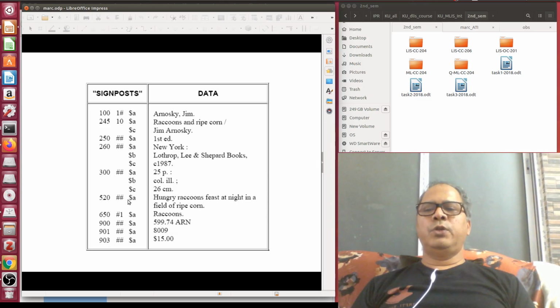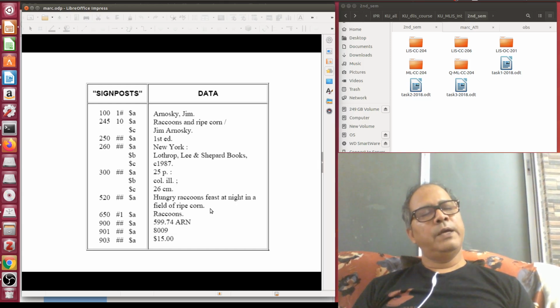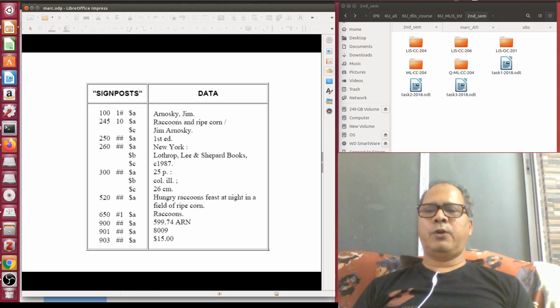Then 520 is the summary note. Here you need to know, suppose you want to produce 2 lines, you can repeat the field 520. In case of MARC 21, just like CCF, some tags or fields are repeatable, some are not repeatable, and some are mandatory, some are optional. The same things you have learned in CCF are equally applicable to MARC 21.